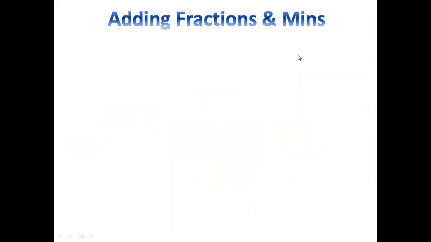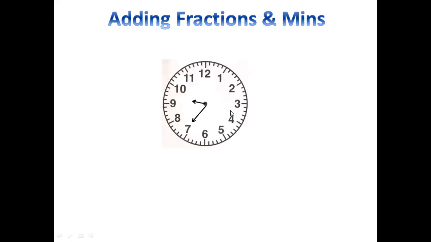Now let's see if you are adding fractions and also minutes. Sometimes you want to say 5 o'clock, 35 minutes. Let's look at that. So for example, you have 9:35. How will you write 9:35? So this is how you write 9:35.